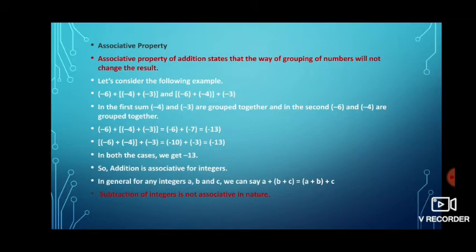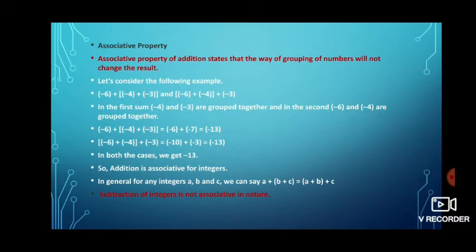Taking the left hand side, first I will add minus 4 plus minus 3. I will get minus 7, and adding minus 6 to that minus 7, I will get minus 13. For the right hand side, first I will add minus 6 plus minus 4. I will get minus 10, then minus 10 plus minus 3, I'll get minus 13 again.